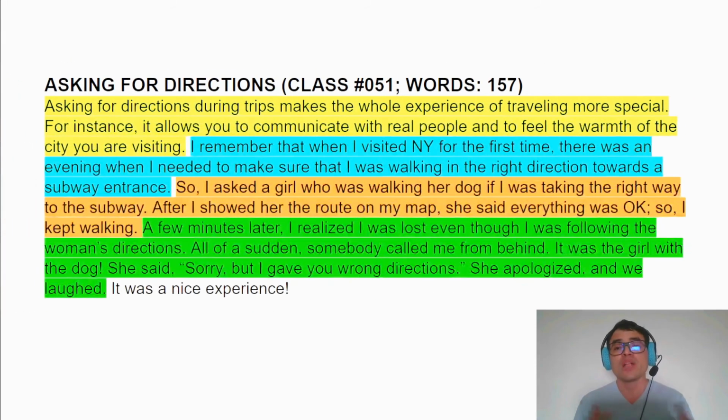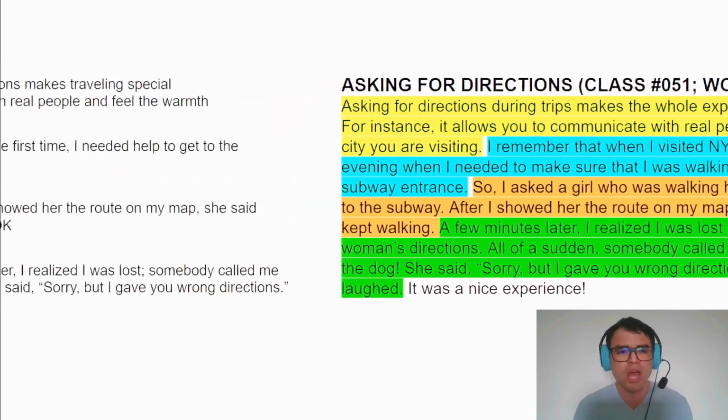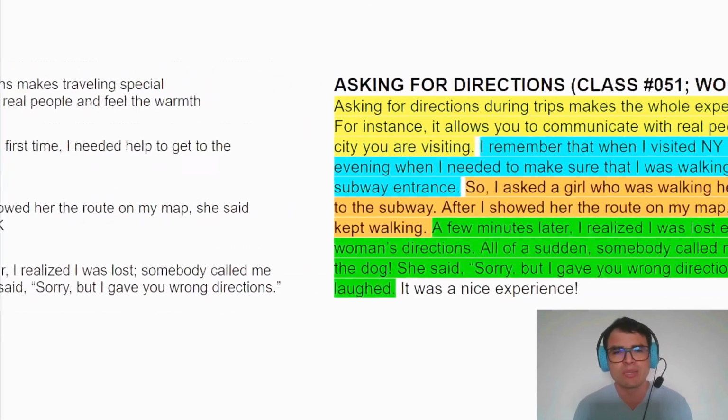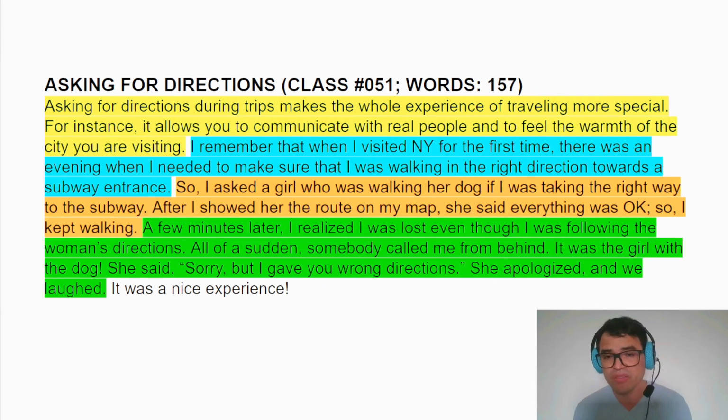Then you will have something like this, right? Yellow in the simple present, and then light blue, orange, and green, your story. Light blue about when the event happened, where it happened, what the problem was. Orange can be about what you did about it, and green can talk about what the outcome was, right?